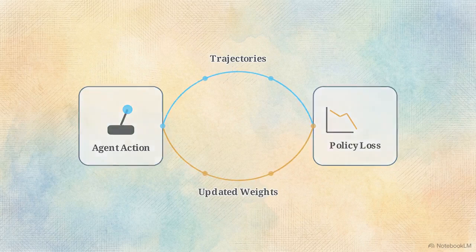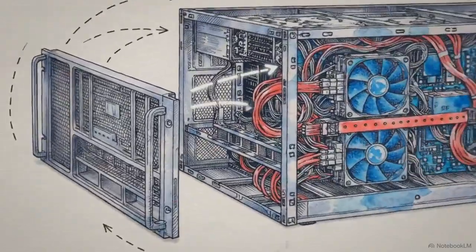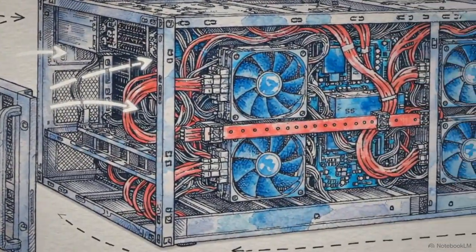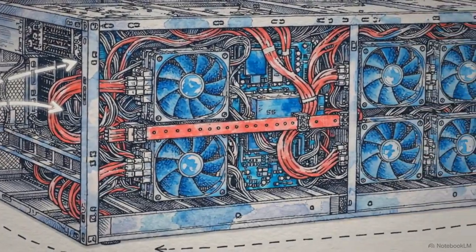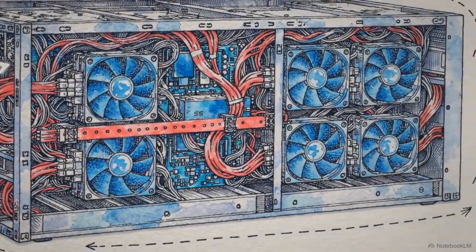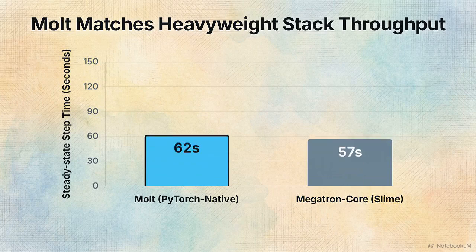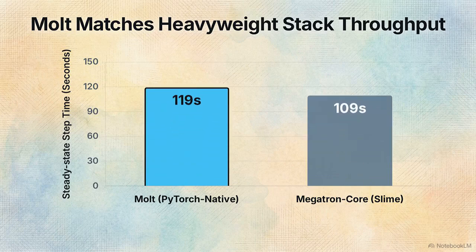The primary engineering objection to a lean framework is performance. Does removing the multi-backend hyperscale architecture inherently destroy system throughput on massive workloads? To test this, researchers ran a matched protocol benchmark testing Molt against a state-of-the-art Megatron-core stack, training a 30 billion parameter Qwen model. This chart compares throughput on a controlled 16K context setting. The data shows the mean performance difference is within the range of cross-run variability.